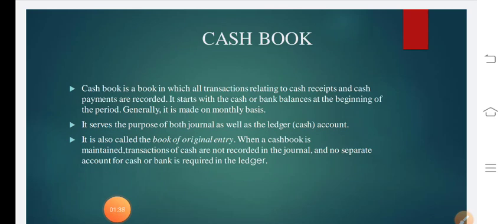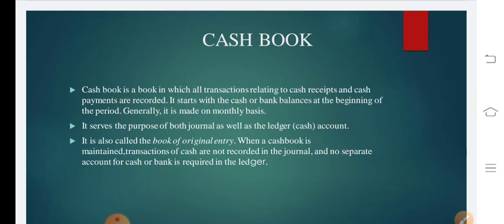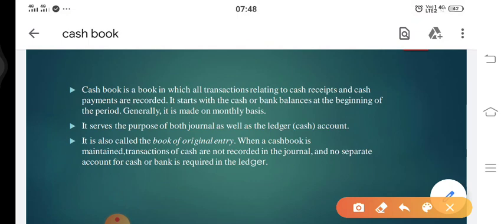Okay, so students, the name itself suggests cash book, simply a book which is recording cash of business. A book which is prepared to record cash of business is called a cash book. You can see in the definition that cash book is a book in which all transactions relating to cash receipts and cash payments are recorded.